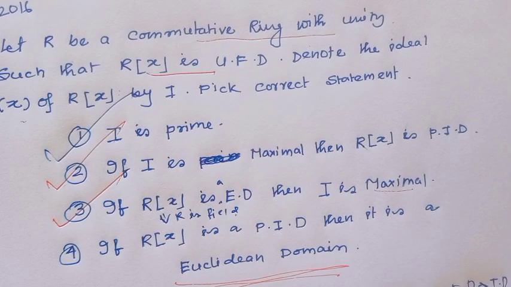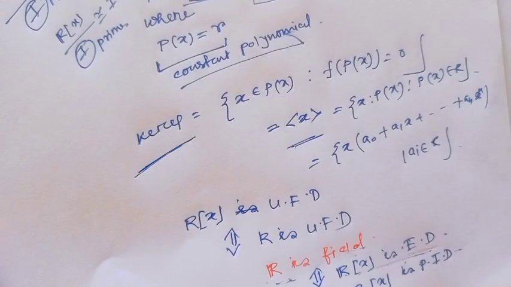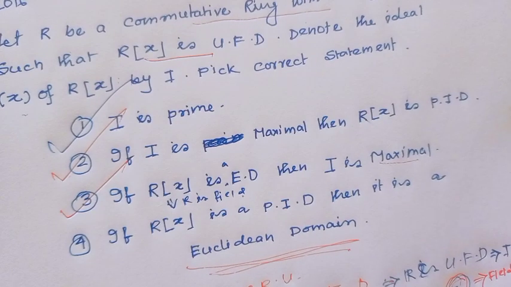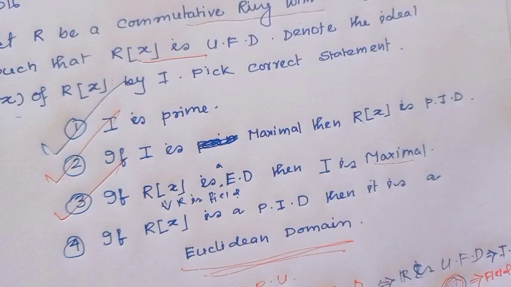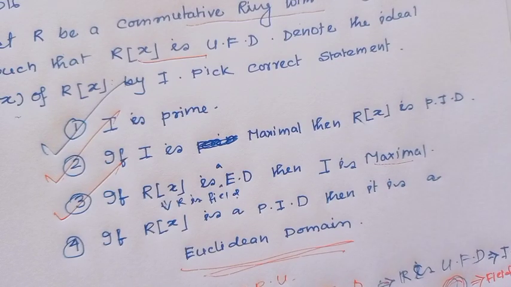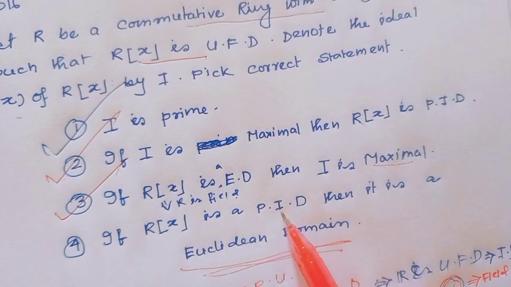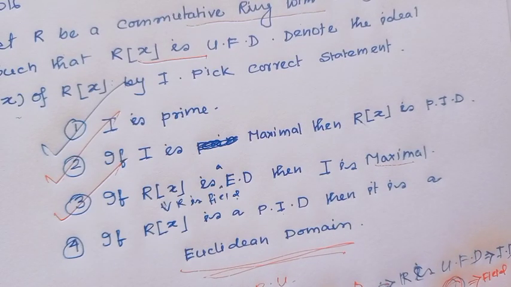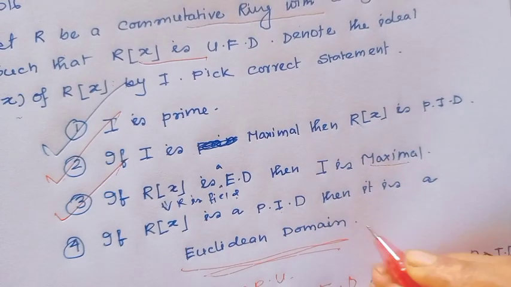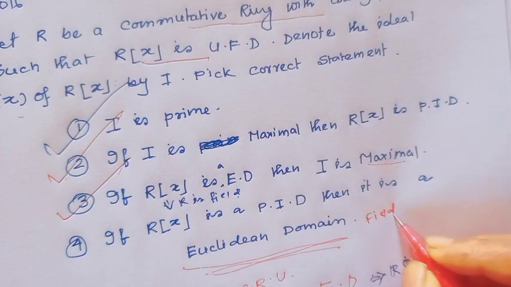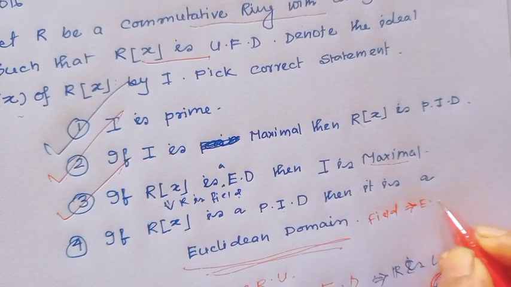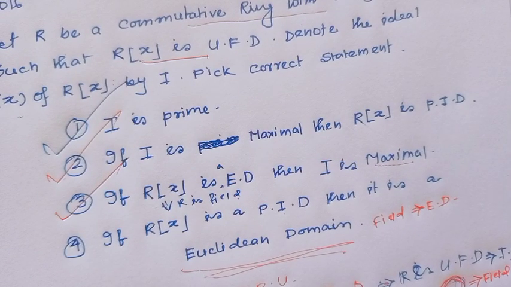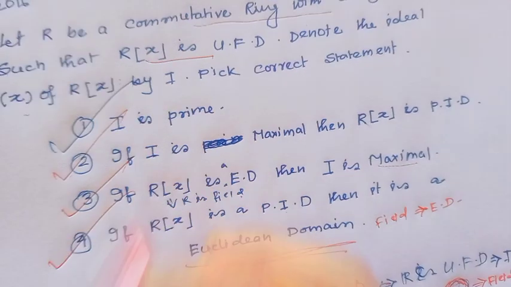And option 4 says if R[x] is a PID. R[x] being a PID means obviously R is a field, then it is a Euclidean domain. R[x] is a PID means R is always a field, and every field is a Euclidean domain, as we all know. So option 4 is also a right option.